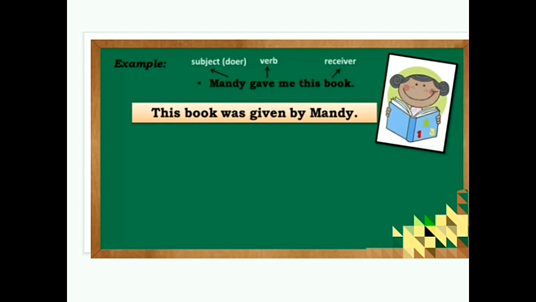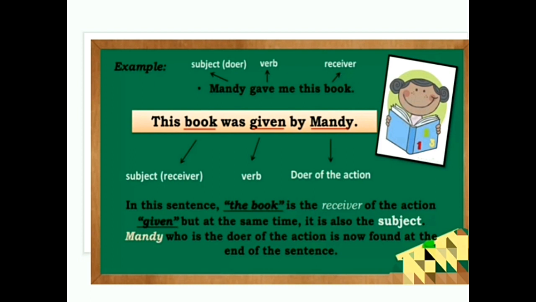So the receiver will come first, that is the subject, and then the verb, and then by plus the doer. So we can say that the subject, that is the receiver, will come first in the passive voice, and then the verb, and the doer of the action is now found at the end of the sentence. So the book is the receiver of the action, and at the same time it is the subject. The one who did the action is found at the end of the sentence. So this book was given by Mandy.